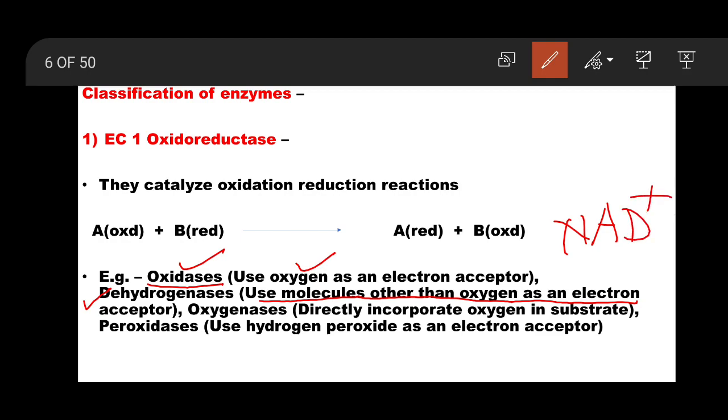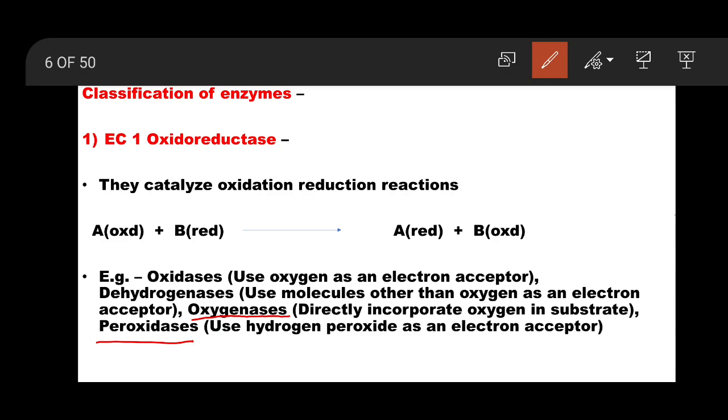So they will be using NAD plus as coenzyme. Oxygenases directly incorporate oxygen into the substrate. These are examples coming under this class.